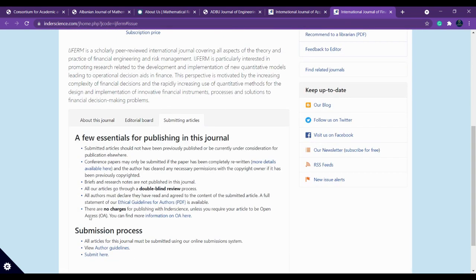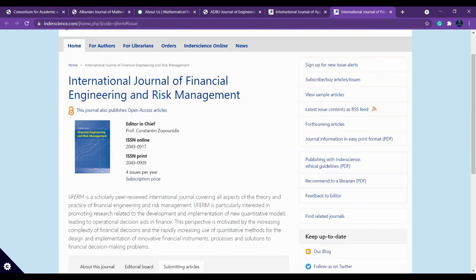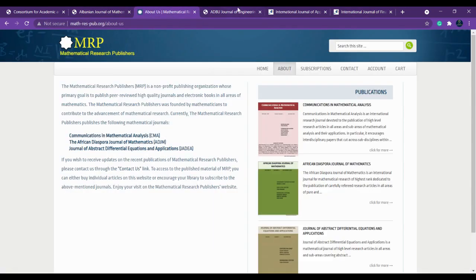And for articles, there is no charge for publishing with Inderscience. Okay, if you want to make it open access, then you have to pay something. But if you don't want to make it open access, then you don't have to pay any charge for this.